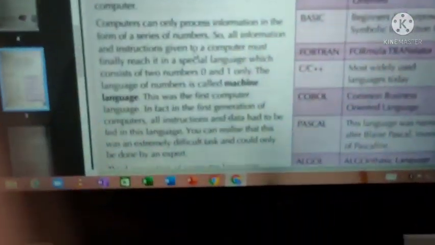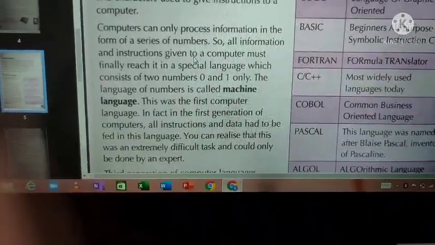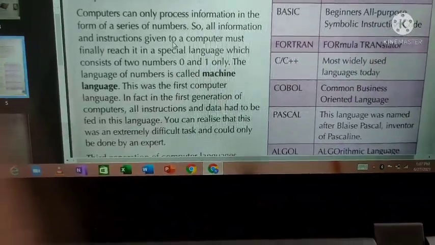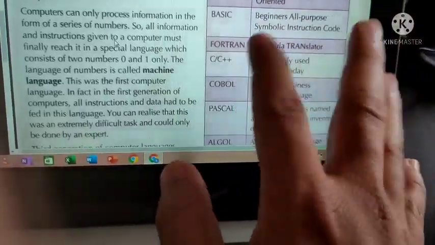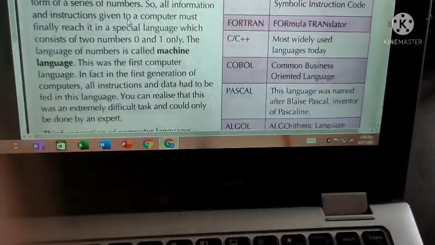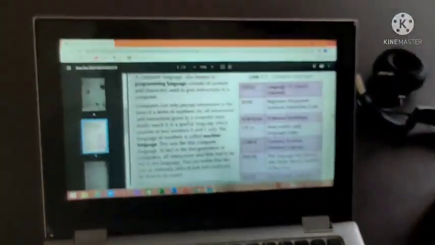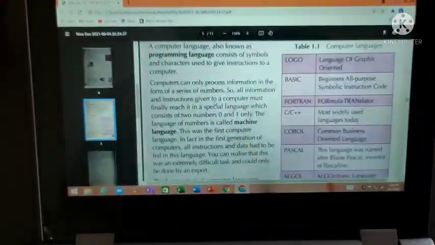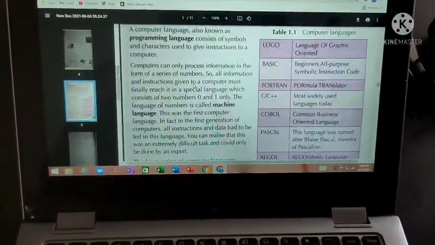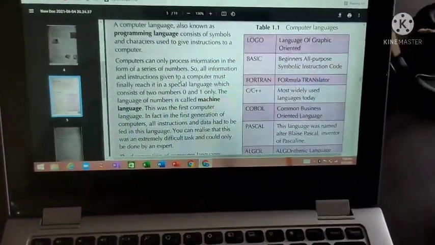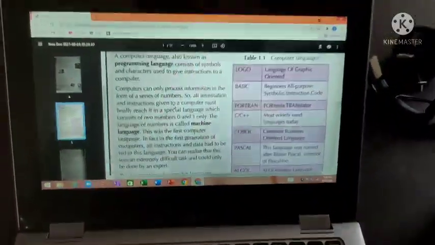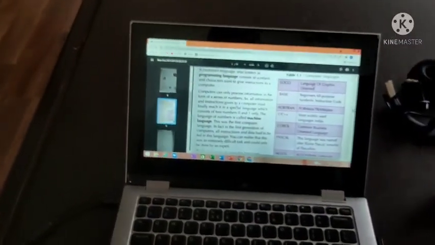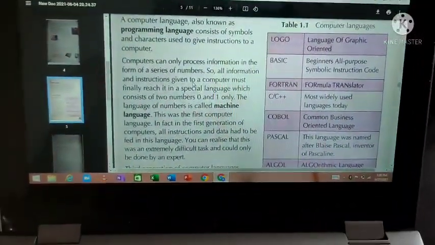So the computer knows what? 0 and 1. That's all. But we write the program with the help of the English language and special symbols. Those are converted into zeros and ones and sent to the computer processor, and the computer will understand and do the required operation. This is how each and every computer works. Even a cell phone is a computer. Even in a smartwatch you have a computer. All these things know only 0 and 1.